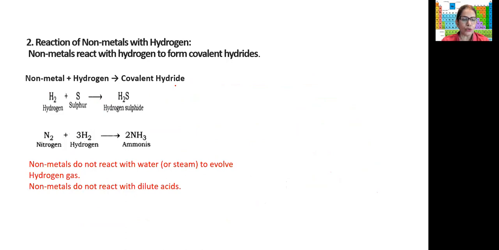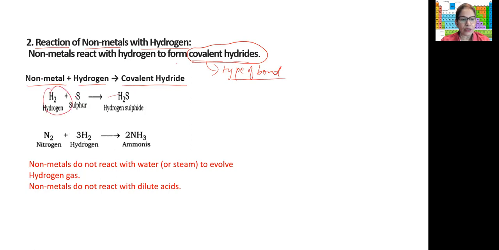Now let us see how the non-metals react with hydrogen. Reaction of non-metals with hydrogen. So non-metals will react with hydrogen and form their covalent hydrides. Covalent, now this is a type of bond known as covalent bond. You will be learning about this bond in carbon and its compounds, okay, in detail. So till then, you know that they form covalent hydrides because they have this covalent bond. So non-metal plus hydrogen gives covalent hydride.